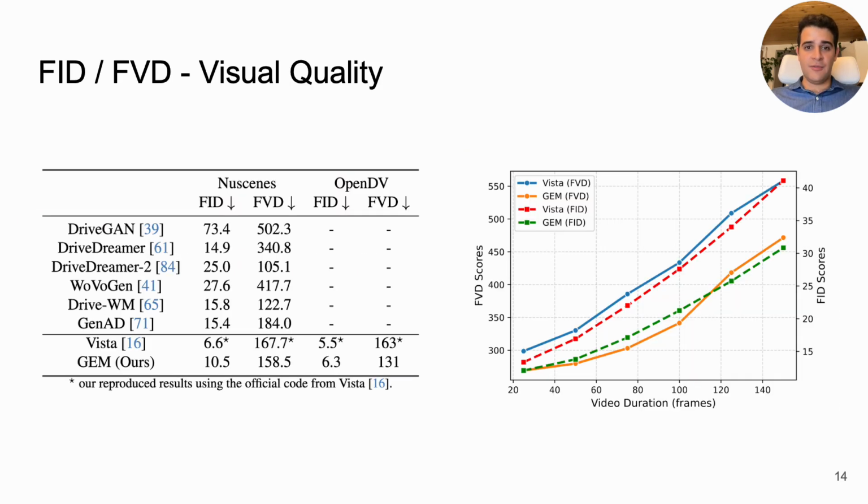Quality matters, so we benchmark with FID and FVD. Lower scores mean more coherent and realistic videos, and GEM consistently outperforms prior work across both metrics, as well as shows more stable long generations compared with the baseline.